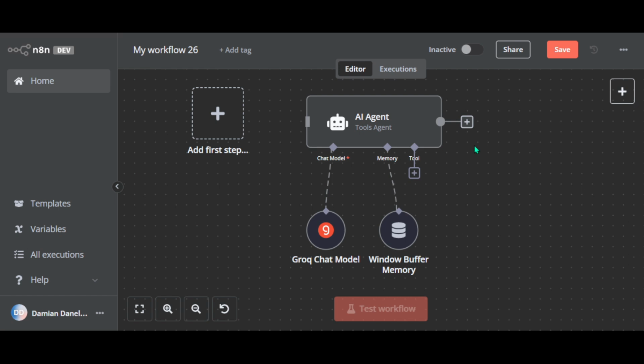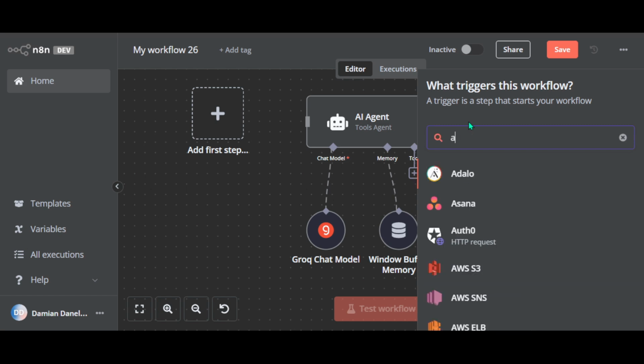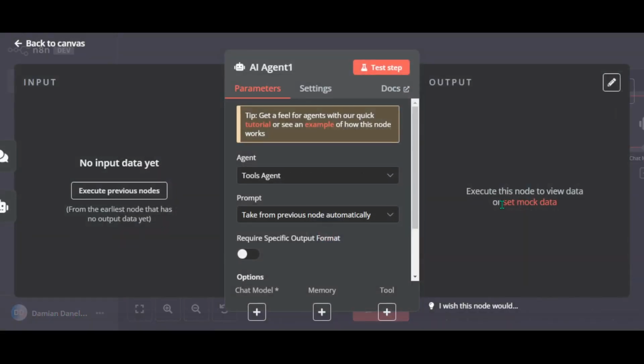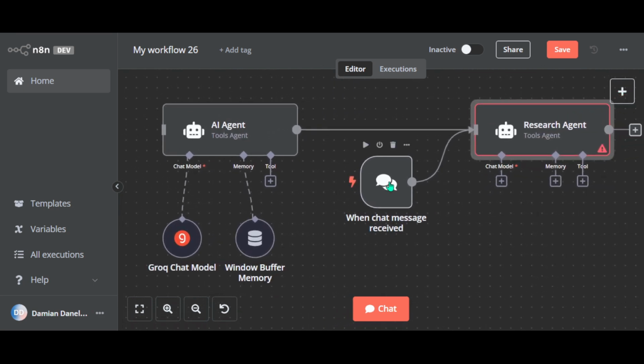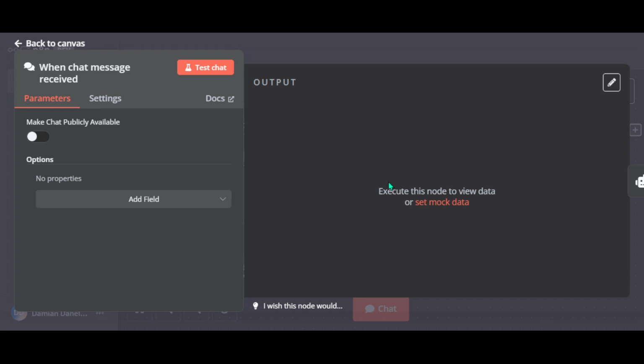Now let's set up our research agent. So click this plus button to add node. Search for agent again. Let's rename it to research agent. Confirm. And let's close it for now. Let's get rid of this when chat message received trigger node.